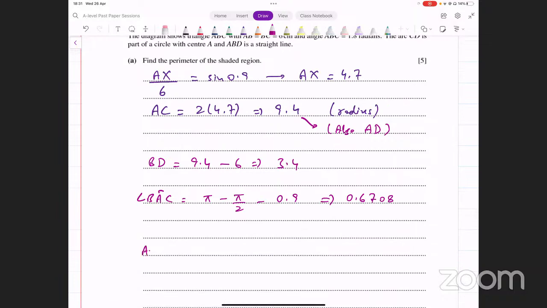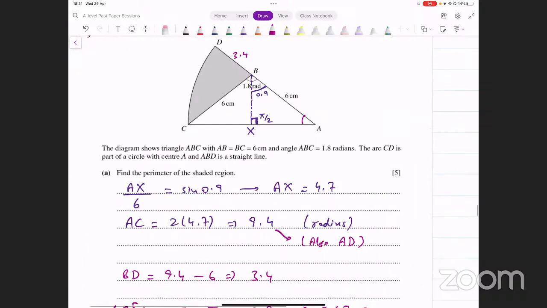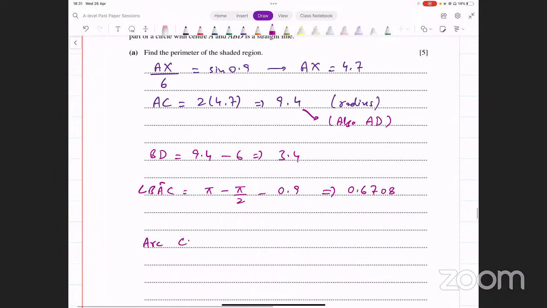So what about the arc CD now? Arc CD. Remember S equals R theta. So ये R theta आएगा. Radius क्या है? 9.4. Angle क्या आ गया हमारे पास? 0.6708. Let's just multiply these two. And this is giving me 6.305. So that's 6.305 units. That's the arc length CD.